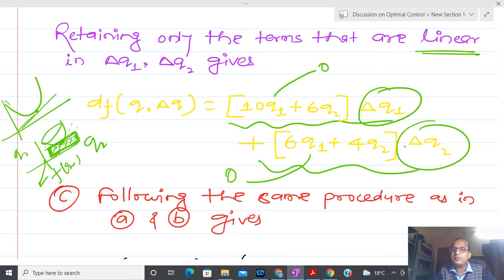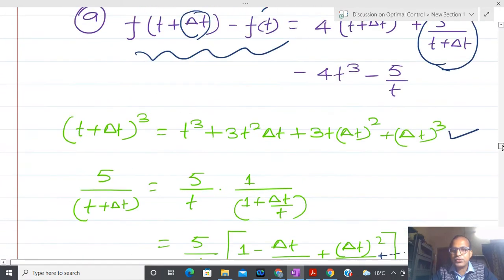Anyone has confusion? It means that df is nothing but a linear combination of delta q1 and delta q2, which are linearly independent vectors. And whenever we have to calculate the maxima and minima, at that time we have to put it equal to 0. Now let us come to the third question.